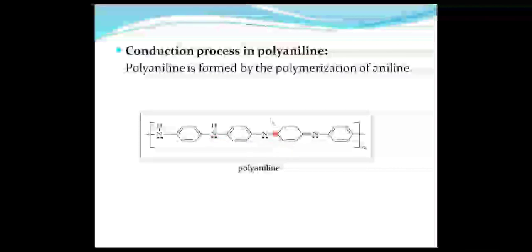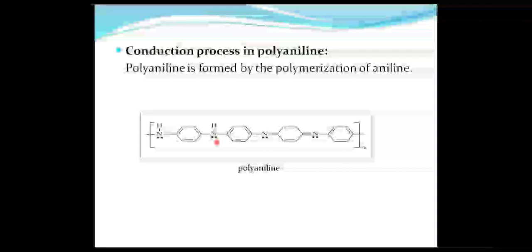Now these are two types of electrons. The first category is the pi electron. The second category is the non-bonding electron. When we apply an electric field, what will happen? Those electrons are excited from the valence band to the conduction band. According to band theory, if any electron is excited from the valence band to the conduction band, it is known